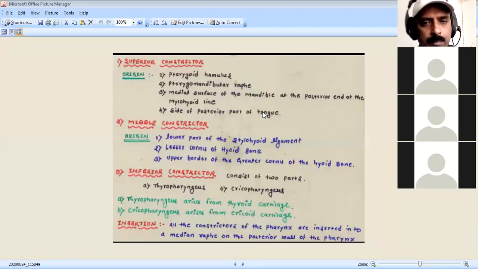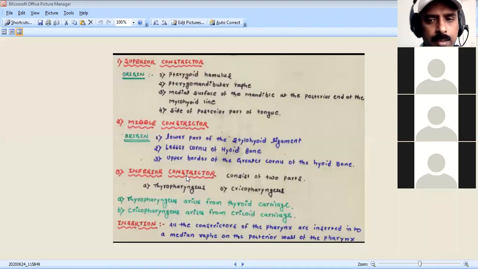Then going to the second muscle origin, there is the middle constrictor muscle. This middle constrictor muscle originates from the lower part of the stylohyoid ligament and the lesser cornu of the hyoid bone. You know the hyoid bone, and the upper border of the greater cornu of the hyoid bone. So the middle constrictor mostly arises from the hyoid bone, but the mandible and tongue attachments belong to the superior constrictor, that you have to remember.